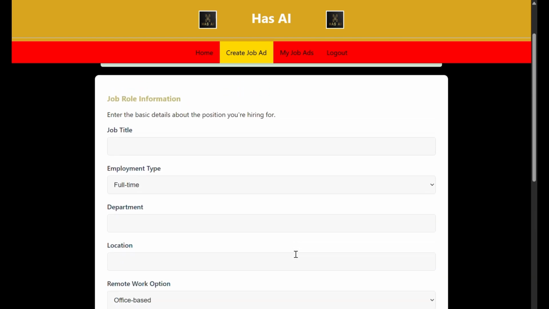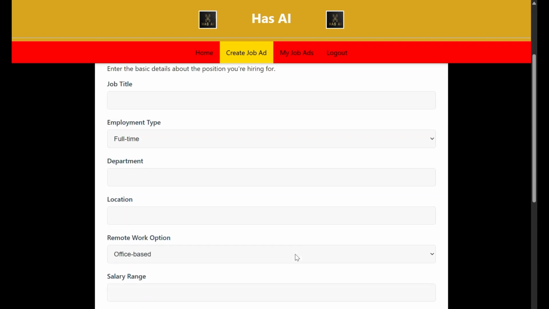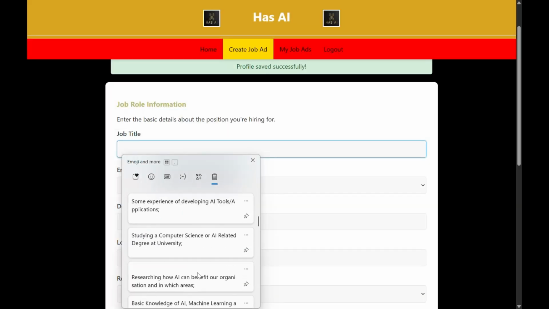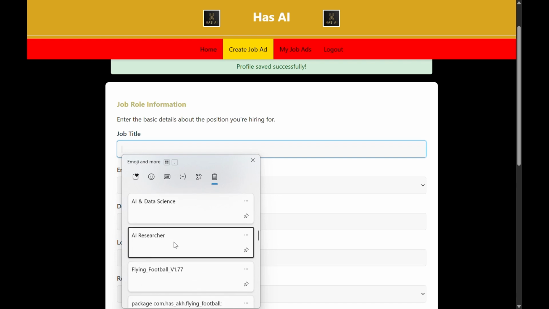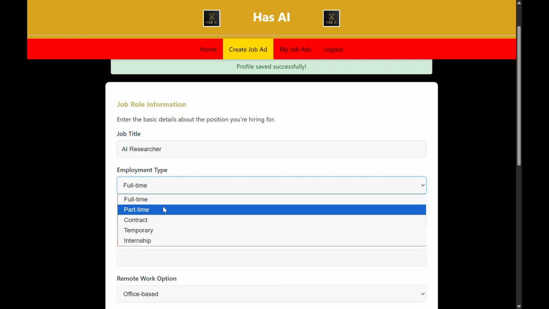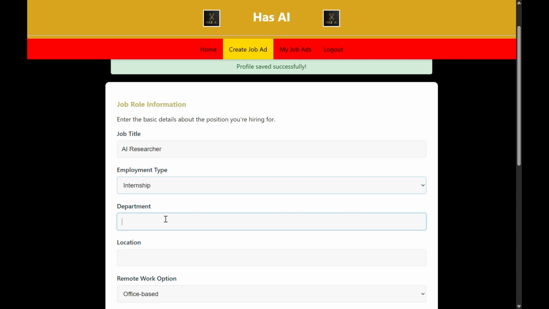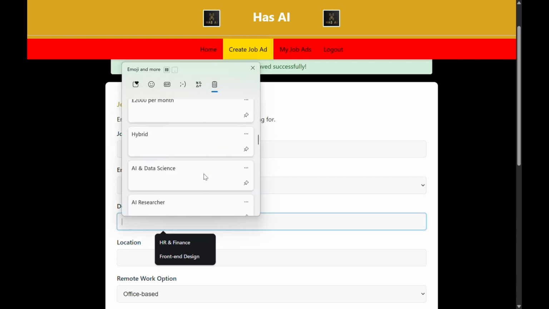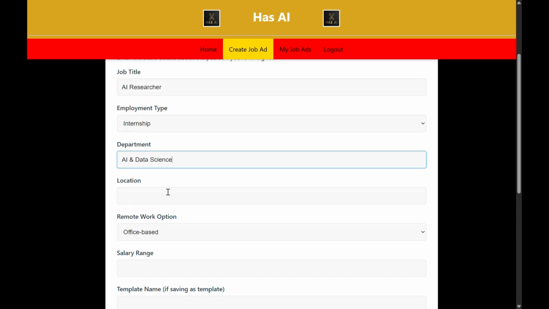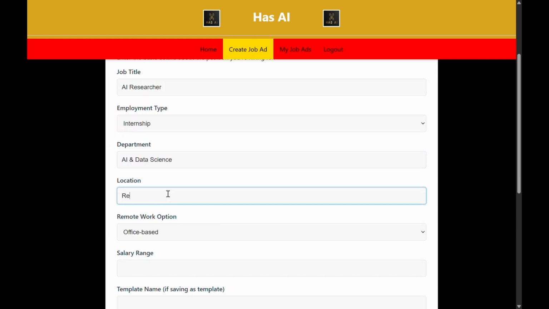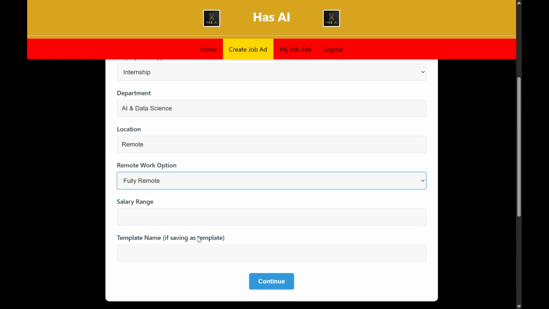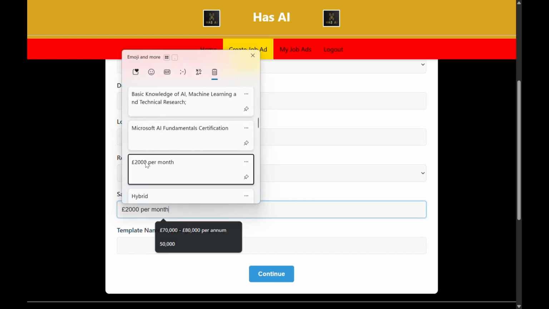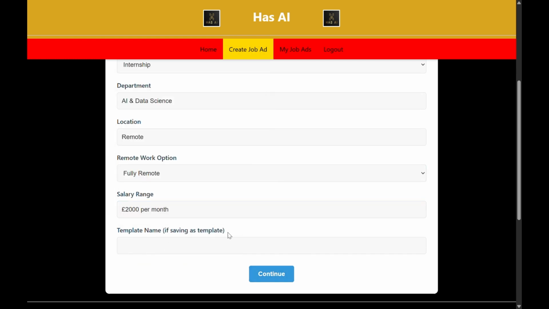But so here we put in the job role information now. We create a profile. And so I've copied some information from a test I did. We change it up a bit now. But it'll be for like an AI researcher internship at an organization in the AI and data science department. We're saying the location fully remote, and salary 2,000 per month would be decent for an internship.